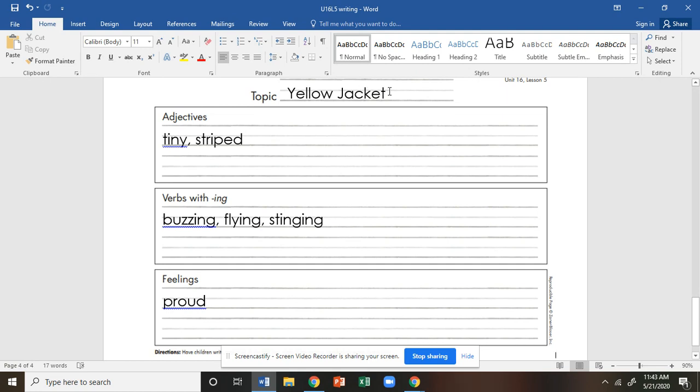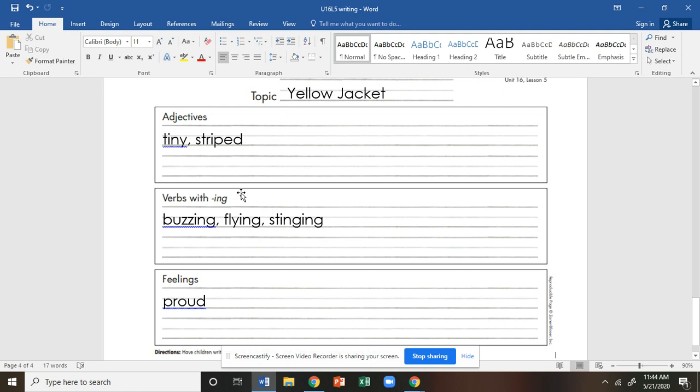Okay. The adjectives, these are describing words. You need two adjectives for your poems, okay? Describing words, okay? So a yellow jacket is tiny. That's one of my describing words. And I said it's striped, okay? I was thinking I could write yellow or I could write black. And then I thought, well, one word that tells me both of those is the word striped. So that's another adjective, okay? A describing word about my topic, all right?